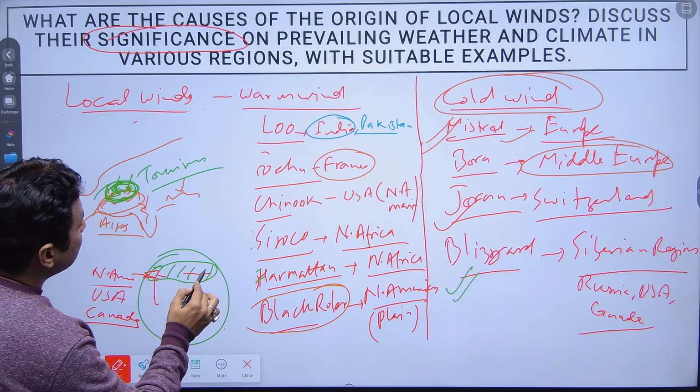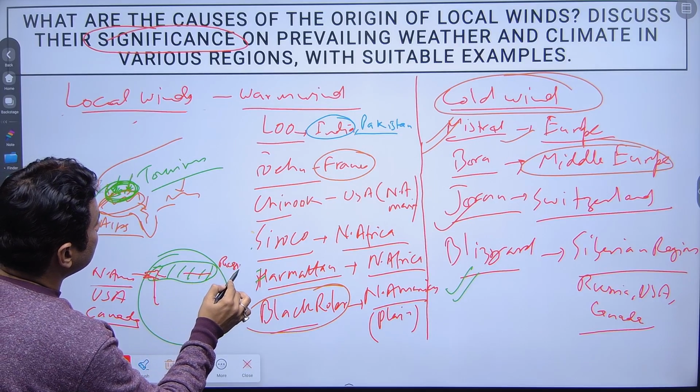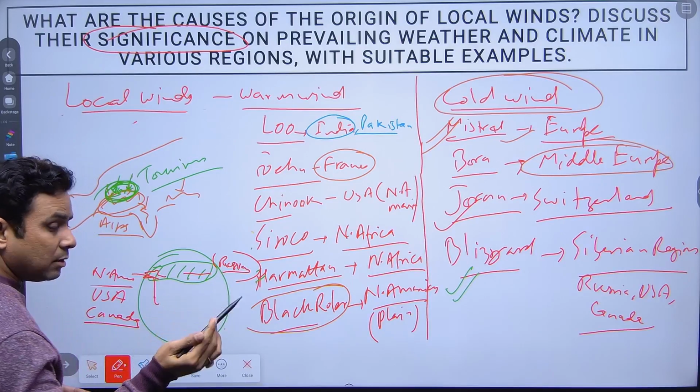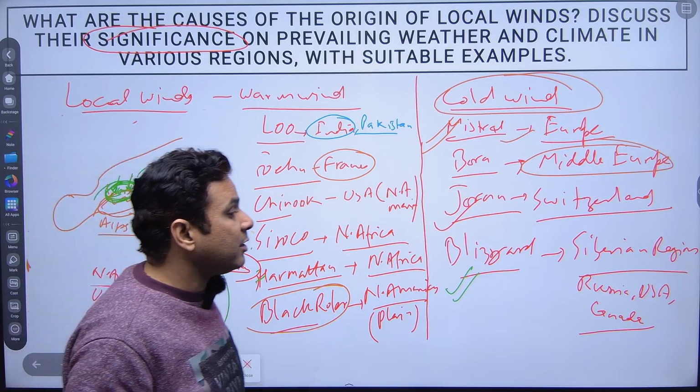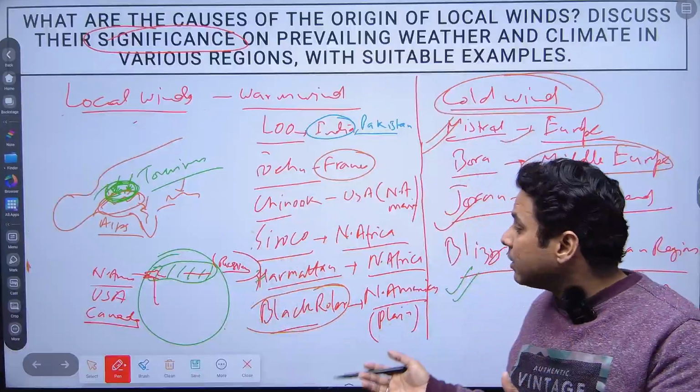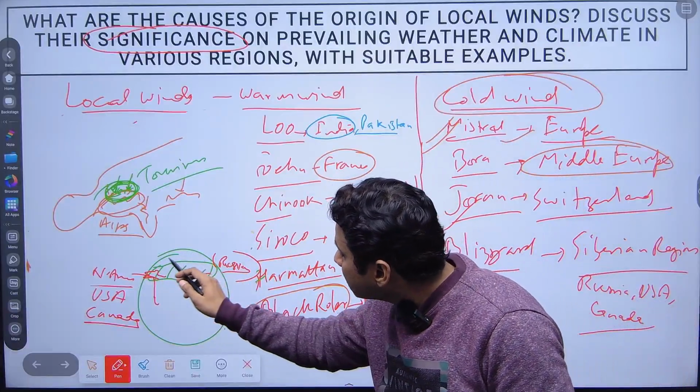Here you will get Russia, a big country. So these are the three big countries which you will see in this region.